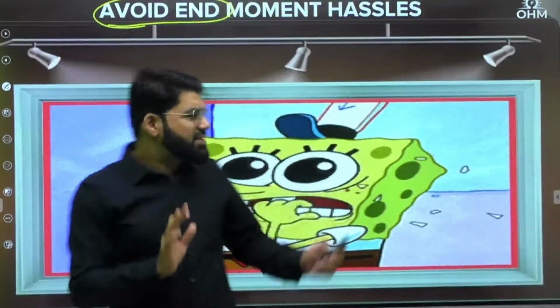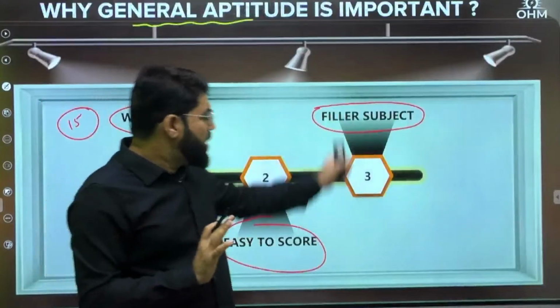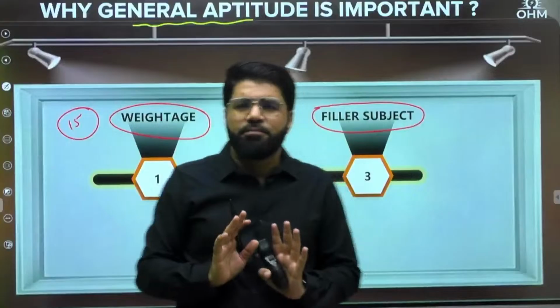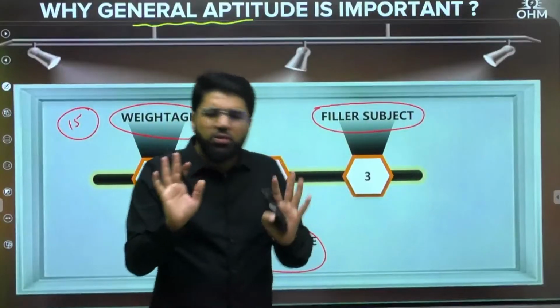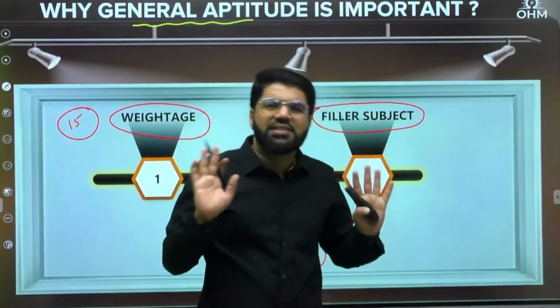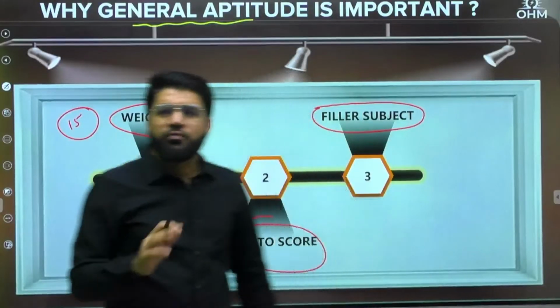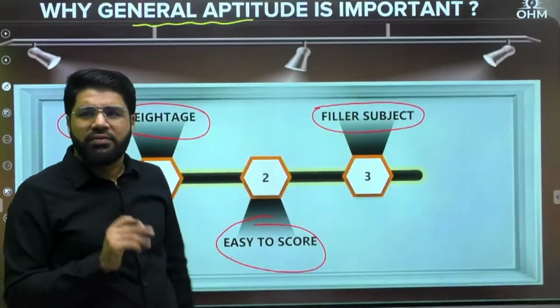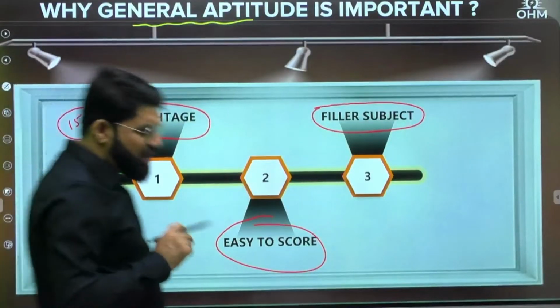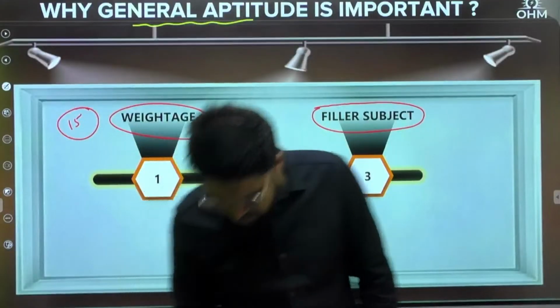I told you this is a filler subject. You can study it anywhere, any time of the year, but do it at least before December. In the last 1 month, you should not study anything new, including aptitude. In the last 1 month, I want you to only revise and take mock tests. So filler does not mean you take it to the last level. Don't take it to the last level.